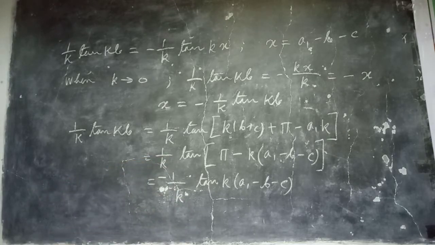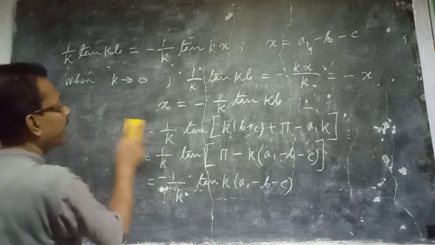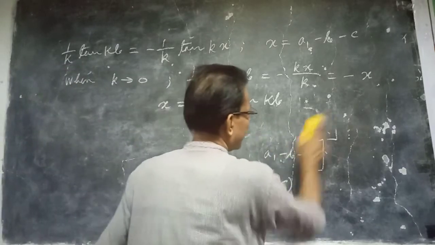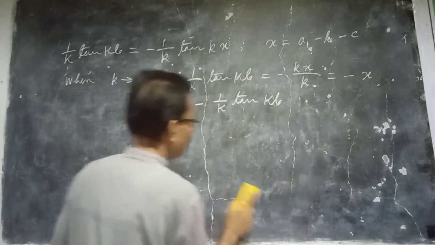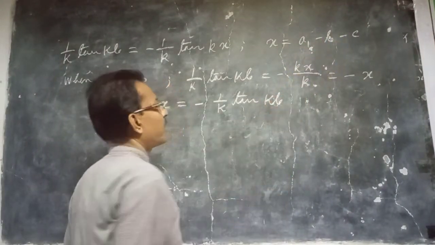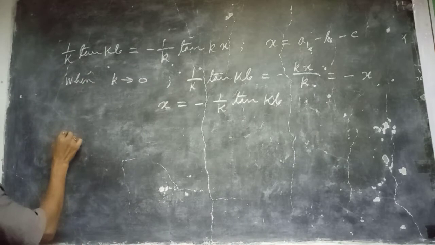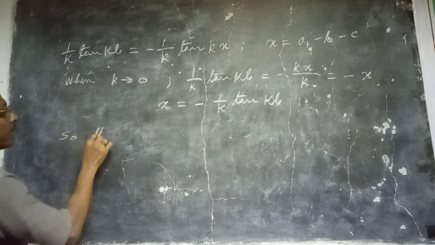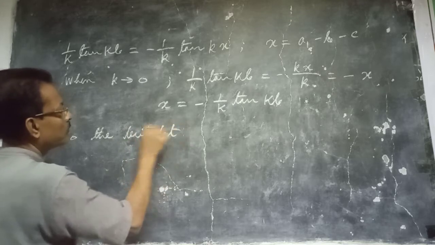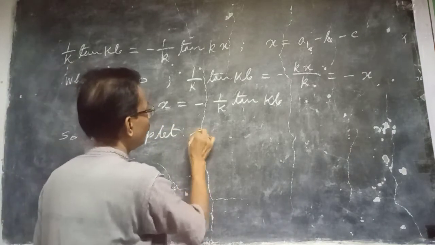Therefore, the triplet scattering length A1 is equal to x plus b plus c.